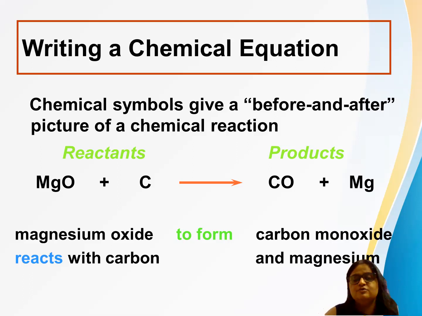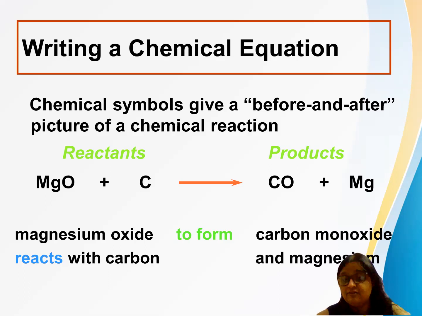Let's see another example which you can see on the screen. Chemical symbols give a before and after picture of a chemical reaction in the form of symbols. Reactants are what you have started your reaction with. You want to see what will happen when you add this. What you have taken is MgO plus C. What is MgO here? That is magnesium oxide.